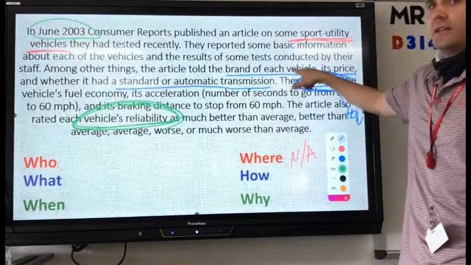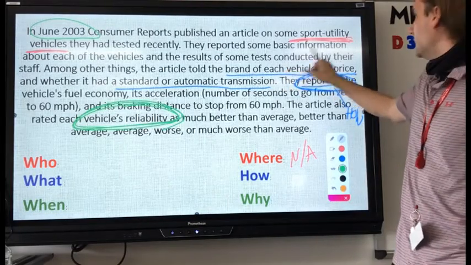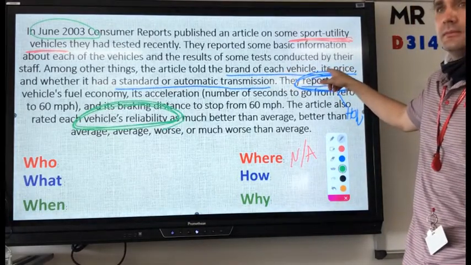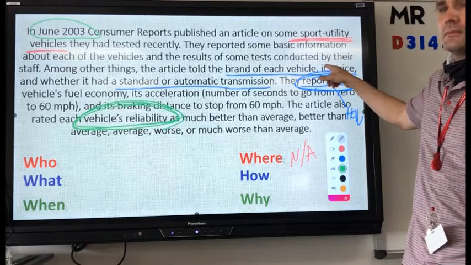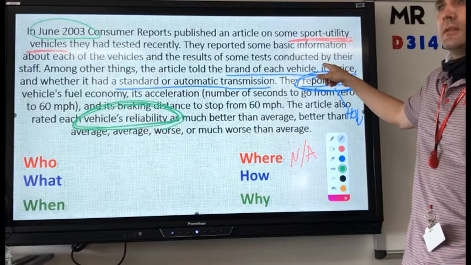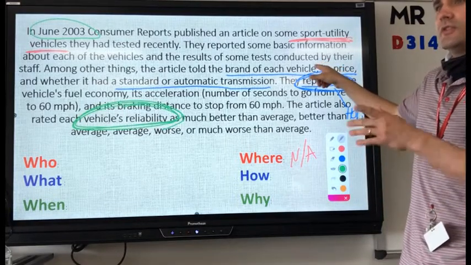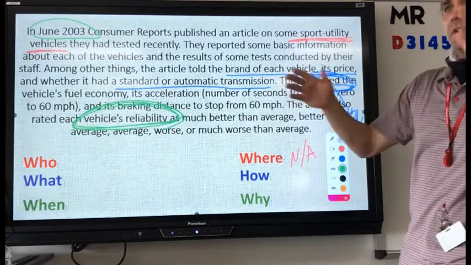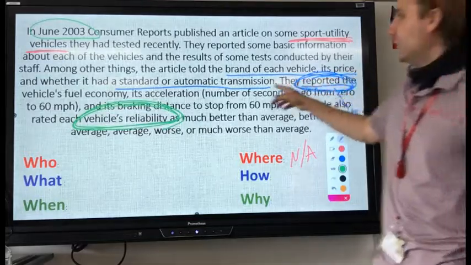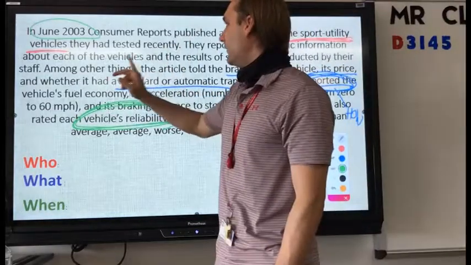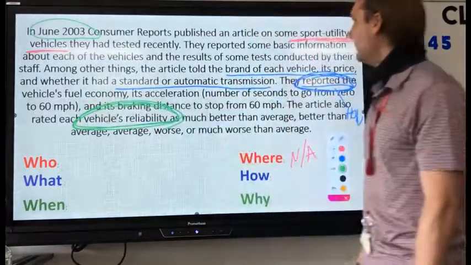Let's see. Brand of each vehicle. Is that a categorical or quantitative variable? Categorical. Its price? Quantitative, because it's numbers. Well, no, categorical, because there are different categories of prices. Yeah, because usually when you see the price of a vehicle, what do you see? Between 0 and 10,000, 10,000 to 20,000, so categorical. And its fuel economy? That's quantitative, right? You have to measure that.